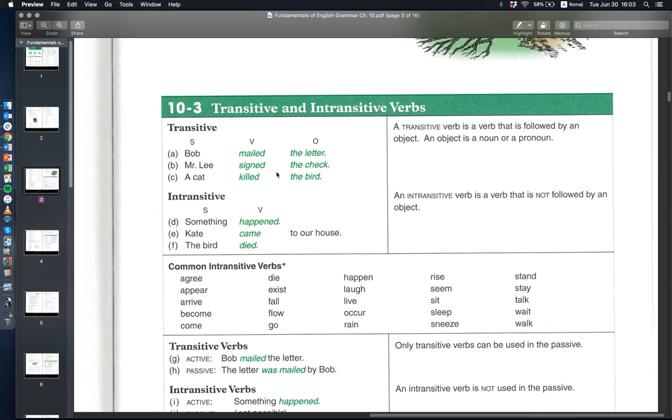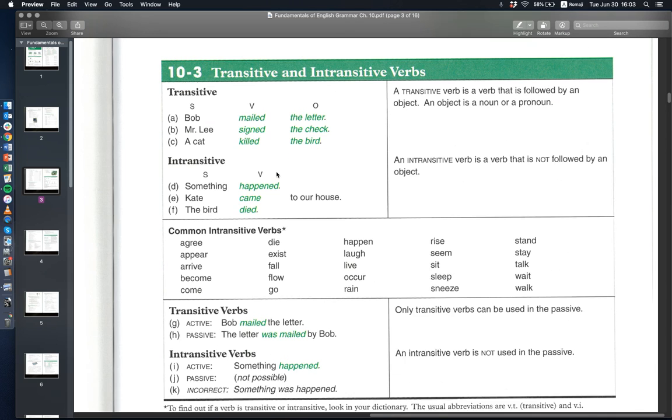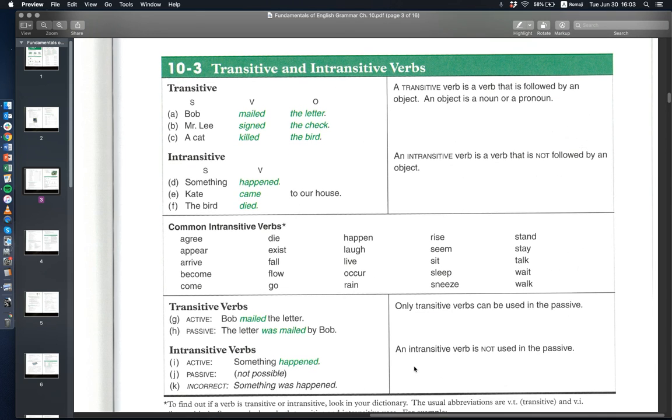Okay, so that's it. I will stop talking here. I hope this helped explain the difference between transitive and intransitive verbs. And I think you have just one activity practicing this, identifying these in the textbook.